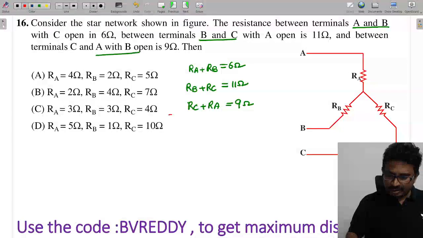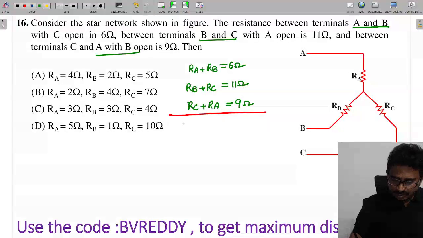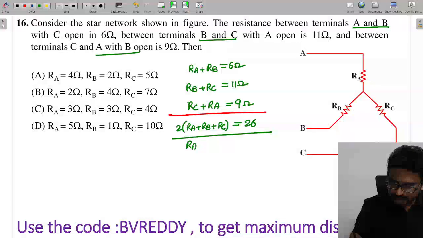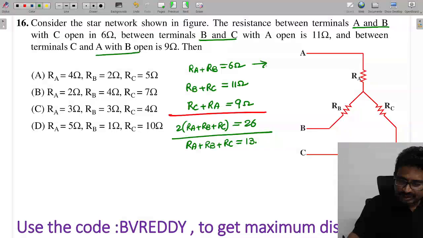Now, if I add all, tell me what I will get. 2 times will come: 2 into RA plus RB plus RC, which is equal to how much? 26. From this, RA plus RB plus RC is equal to 30. Now say this is equation 1, this is the second equation, this is the third equation, and this is the fourth equation.